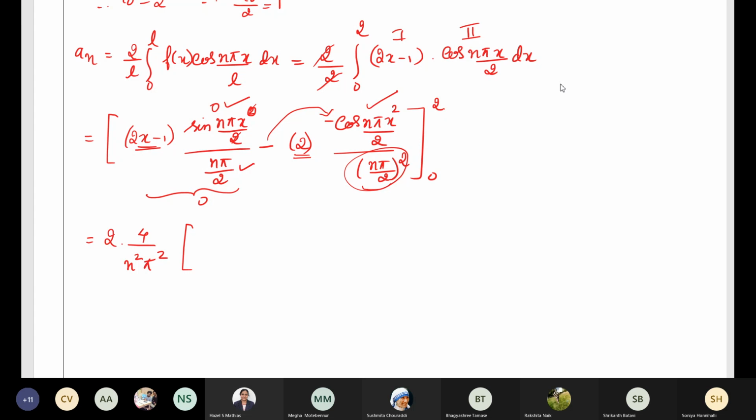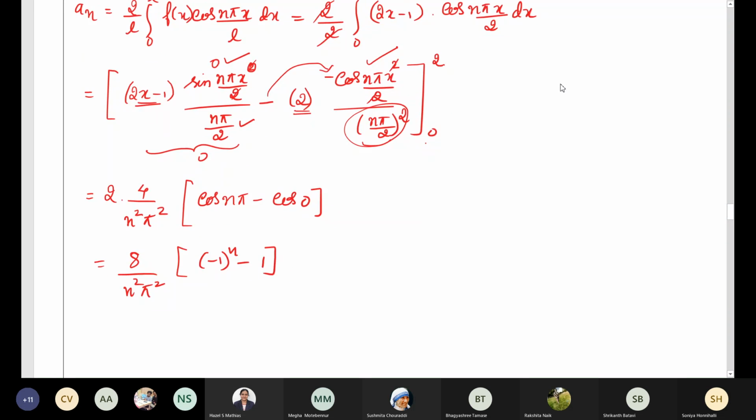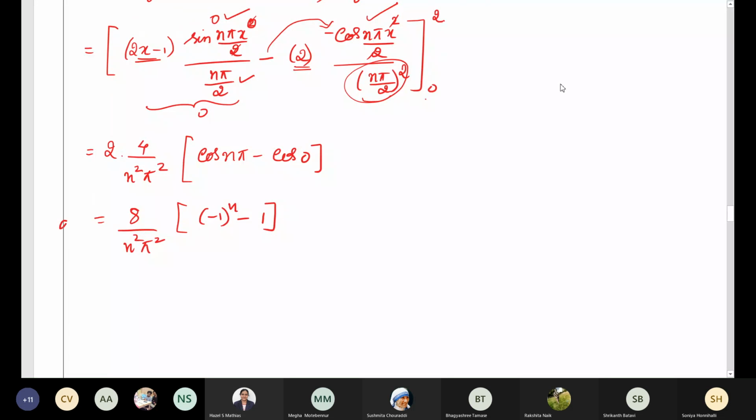When you put x as 2, the 2 cancels, cos n pi remains. Similarly, when you put x equal to 0, it will be cos 0. So 4 2s are 8, 8 by n square pi square. Cos n pi is minus 1 power n, minus cos 0 value is 1. So this is the value of an.